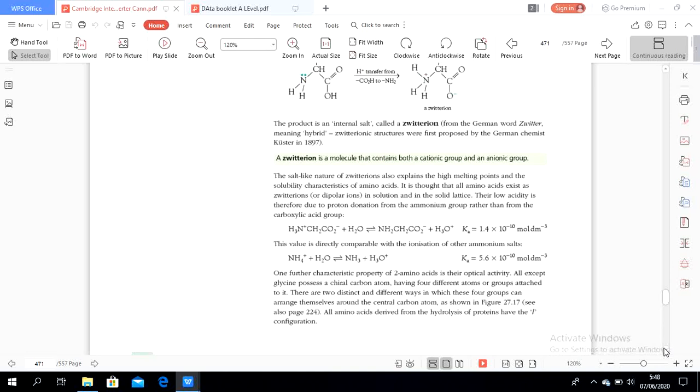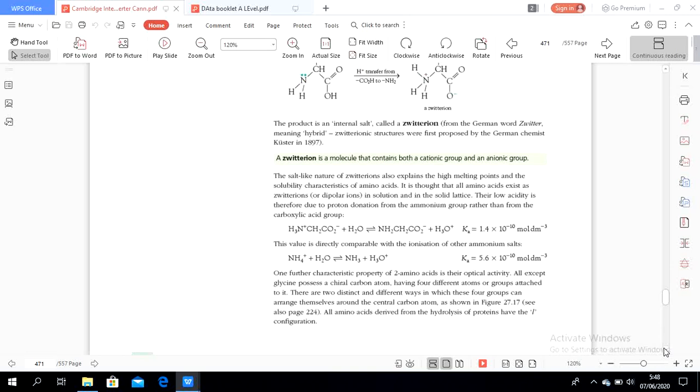It is thought that all amino acids exist as zwitterions or dipolar ions in solution and in the solid lattice. Their low acidity is therefore due to proton donation from the ammonium group rather than from the carboxylic acid group.